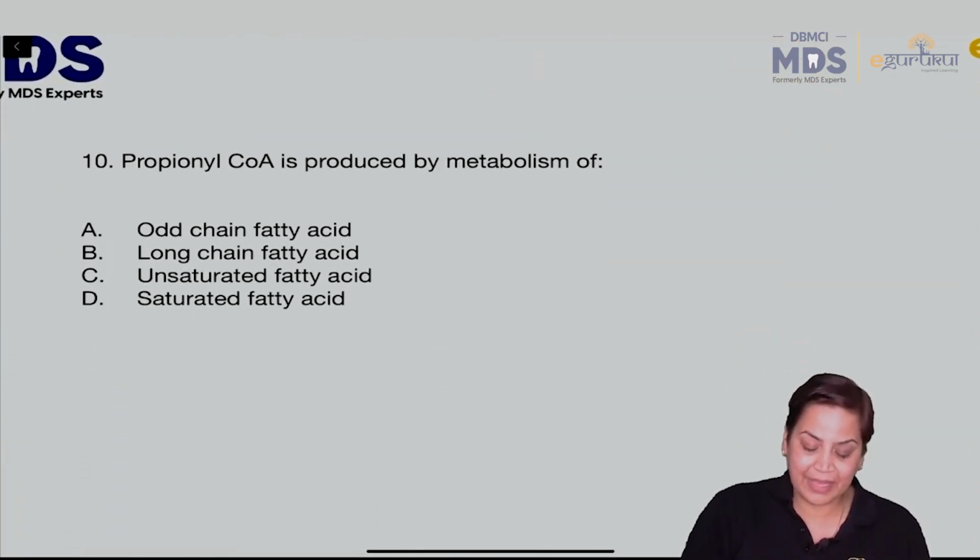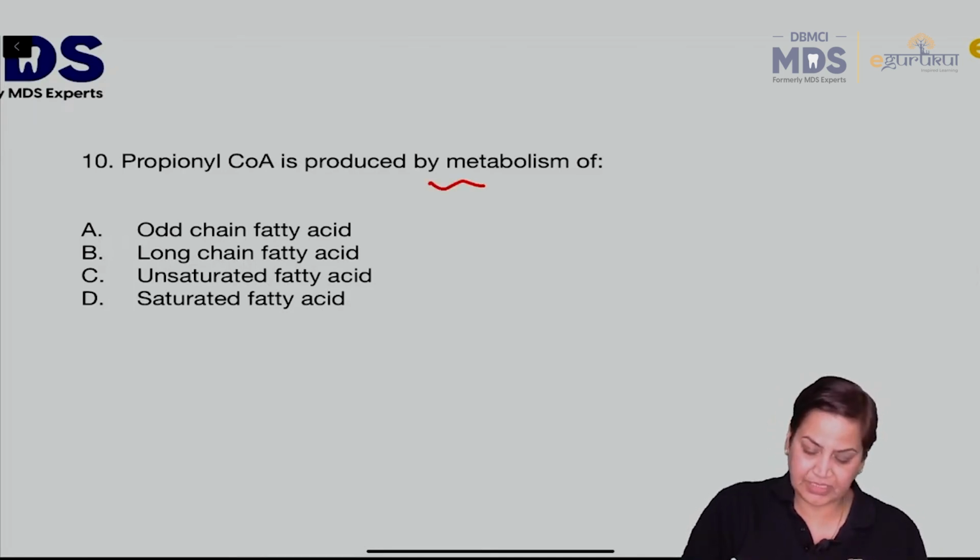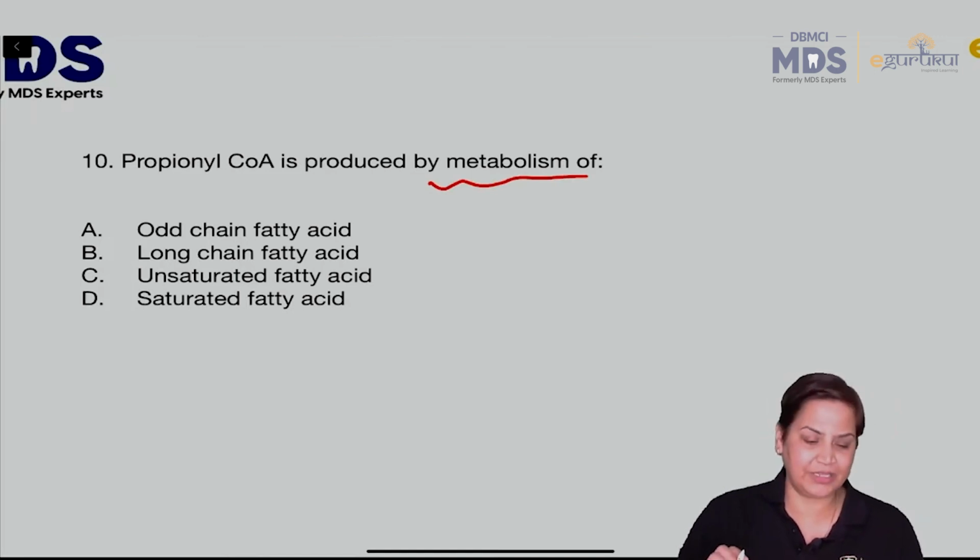Propionyl coenzyme A is produced by the metabolism of. This is also one of the very very important questions. Propionyl coenzyme A is produced by the metabolism of. Options are odd chain, long chain, unsaturated or saturated fatty acids. What will be the answer?